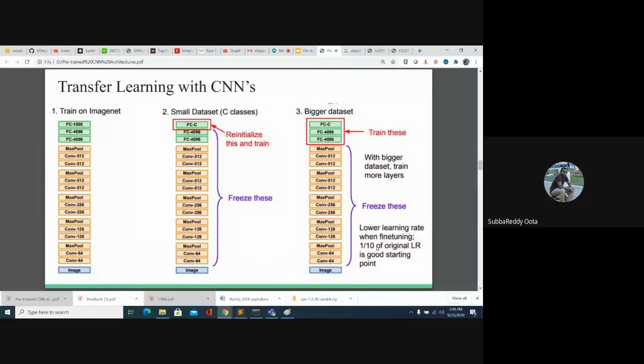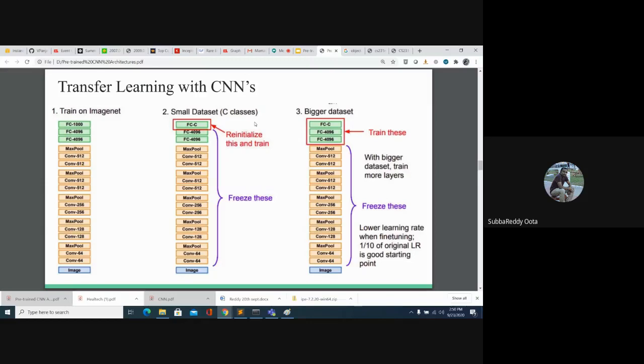Okay, so this is on the small data set. In case of a small data set, you only need to change the last FC layer. What if you are having a bigger data set? When you are having the bigger data set, you need to train the FC layers as well. In case of a small data set, you just need to train only the output layer. In case of a bigger data set, you can train all the FC layers as well, but you can keep the rest of the architecture the same.